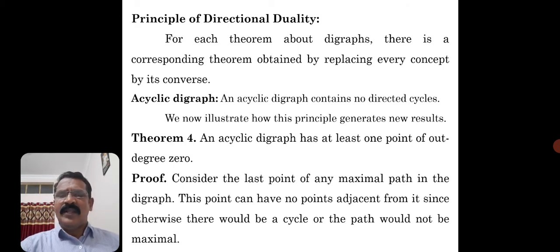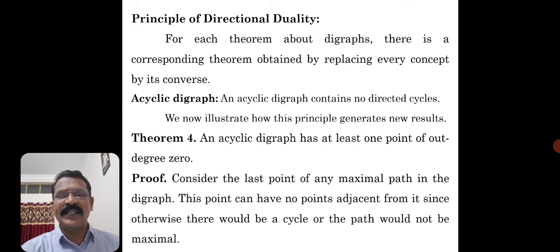Now, what is an acyclic digraph? Cyclic, acyclic. Cyclic means it has a cycle. Acyclic means there is no cycle at all. An acyclic digraph contains no directed cycles. That is the difference. Because we are discussing directed graphs, that's why there are no directed cycles. Then that digraph is called acyclic.